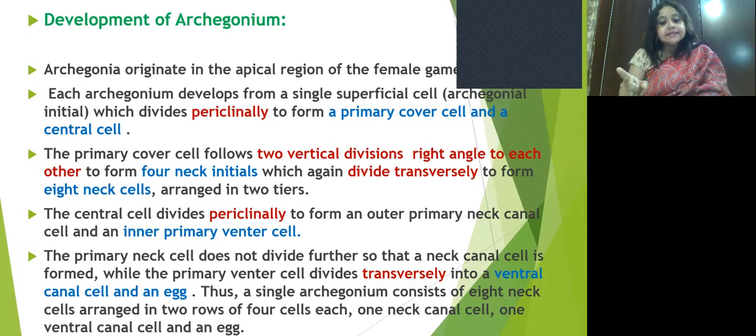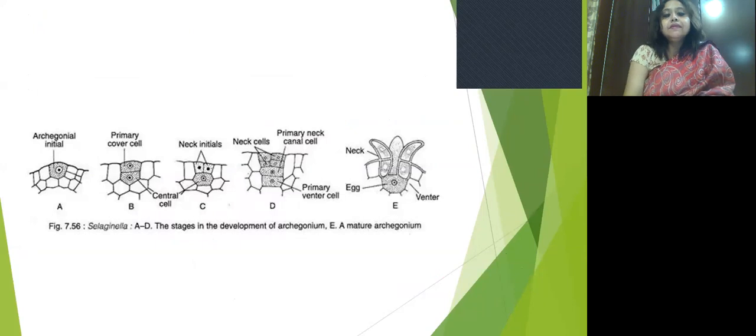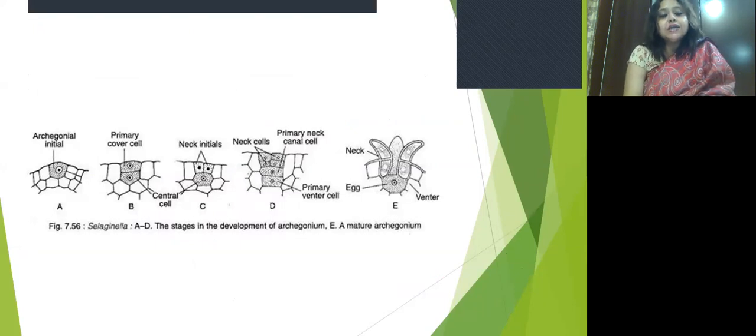1 ventral canal cell, and the egg. That is, a single archegonium consists of 8 neck cells, arranged in 2 rows of 4 cells each, 1 neck canal cell, 1 ventral canal cell and the egg. These are the archegonial initials. Then the transverse divisions occur, neck initials develop, and that is the 8 neck cells, the primary neck canal cells, and this is the ventral canal cell, the neck and the egg.